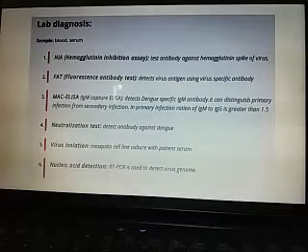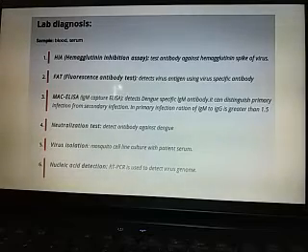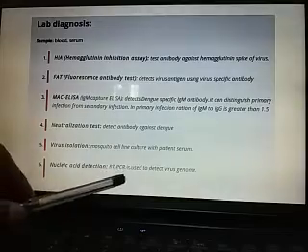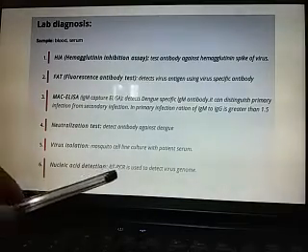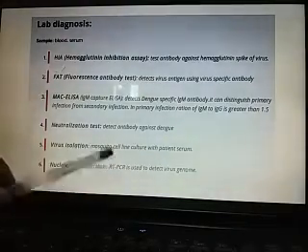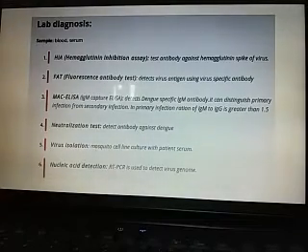Lab diagnosis. There are several types of lab diagnosis available for the detection of dengue fever, but most of them are outdated, and nowadays the very popular and authentic technique is nucleic acid detection, which can be carried out using RT-PCR, reverse transcriptase PCR. Reverse transcriptase PCR is used here because the genetic material is RNA, not DNA.